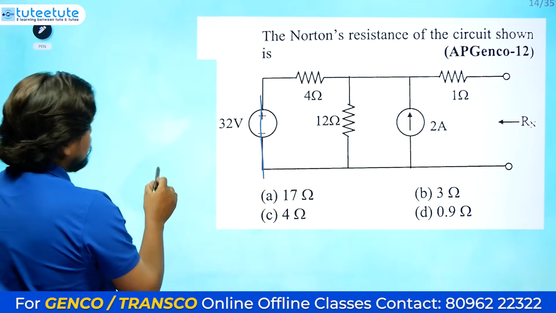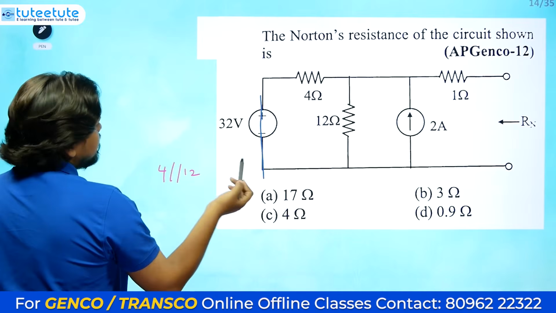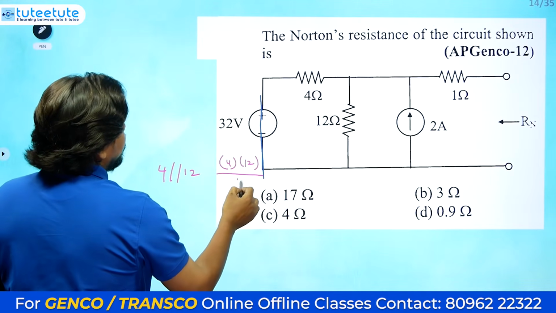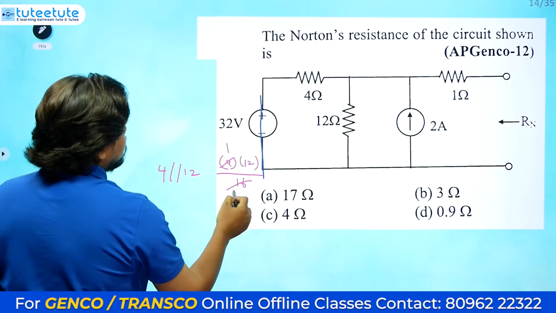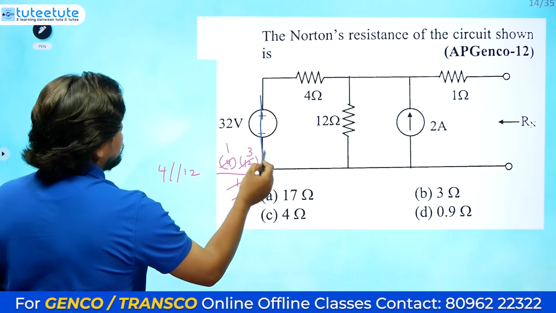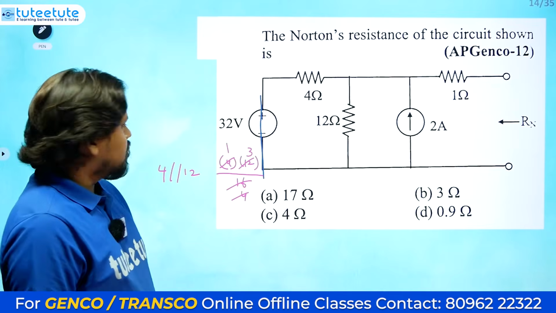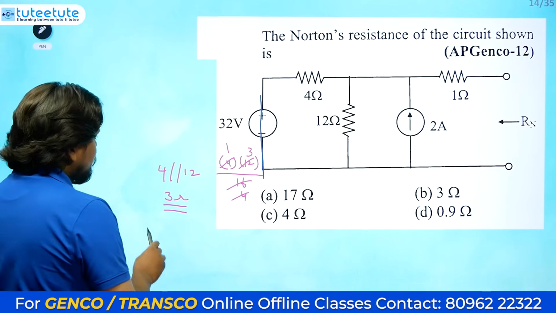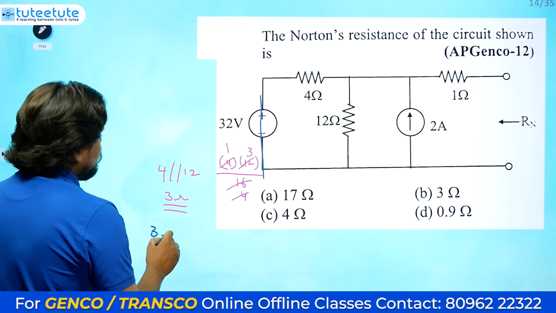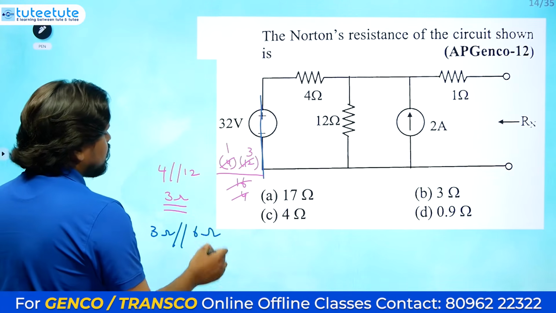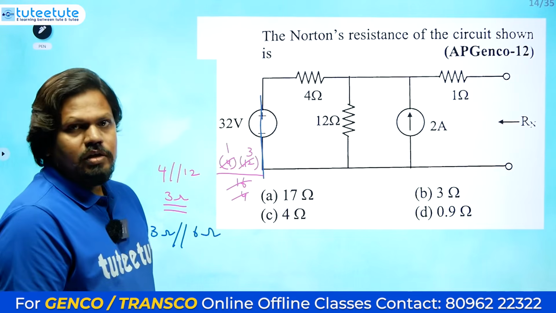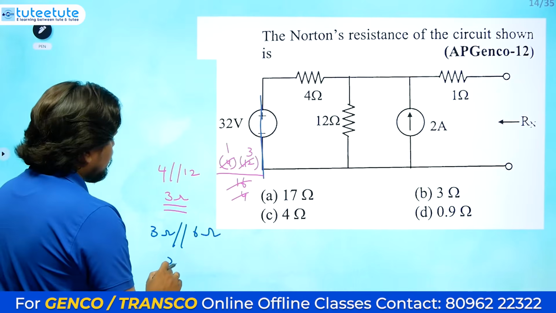Remember one thing: 4 in parallel with 12, you need not do it the long way. 4 into 12 divided by 16, so 4 ones are 4, 4 fours are 16, so here we will get 3. That is the answer, 3 ohms. No need to do it the long way. You have to remember some things, like 3 ohms in parallel with 6 ohms, what will you get? 3 into 6 is 18 divided by 9, so you will get 2 ohms.